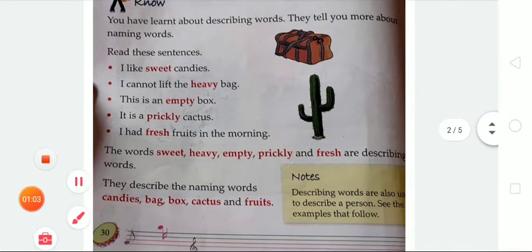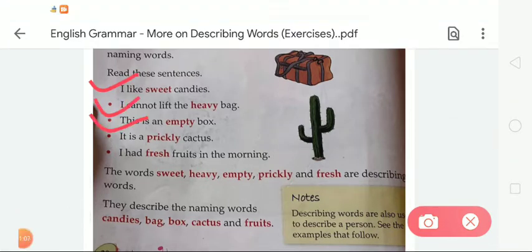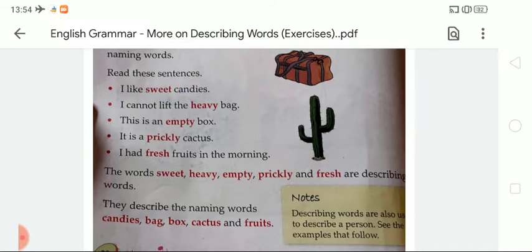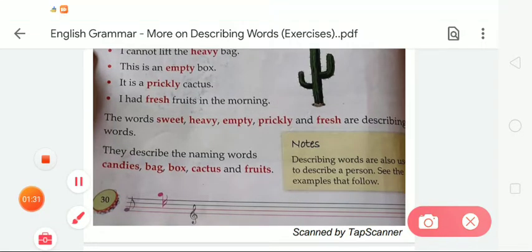So students, in describing words we have learned that: I like sweet candies, I cannot lift the heavy bag, this is an empty box, it is a prickly cactus, I had fresh fruits in the morning. So the words sweet, heavy, empty, prickly and fresh are describing words, and they describe the naming words candies, bag, box, cactus and fruits. And there is one more thing that we have learned, that describing words are also used to describe a person.